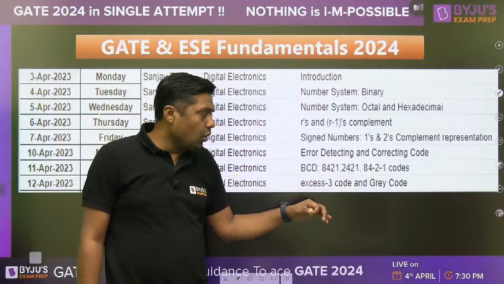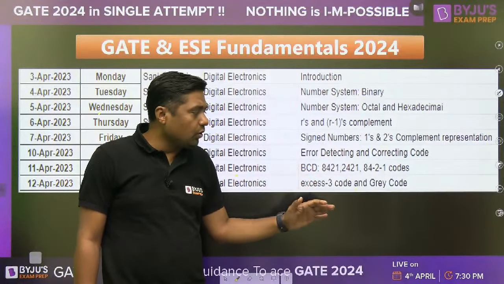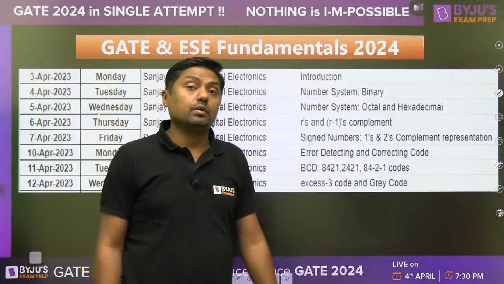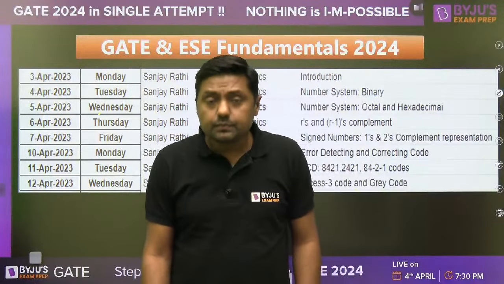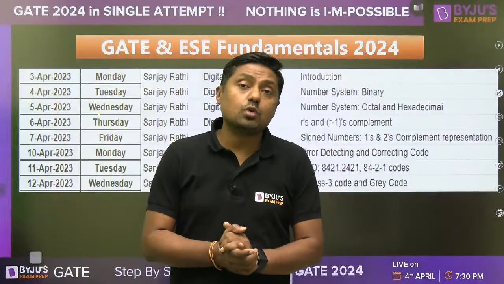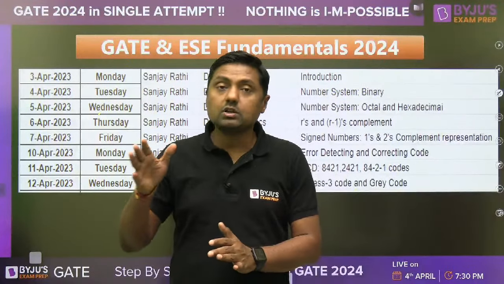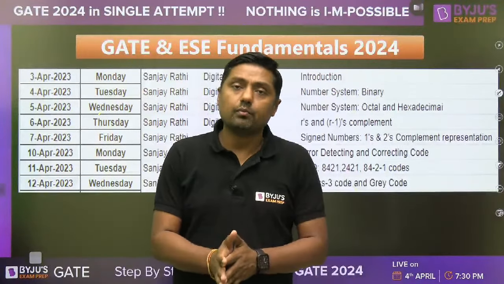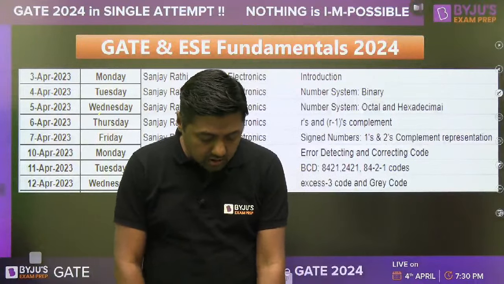Whether it is a weighted code or a self-complementary code, you will get the idea. Then Gray code. Gray code means what? Why is it called a reflecting code? And what are the applications of the Gray code, and how can we convert binary into Gray, or Gray into binary? So that is the syllabus for digital.